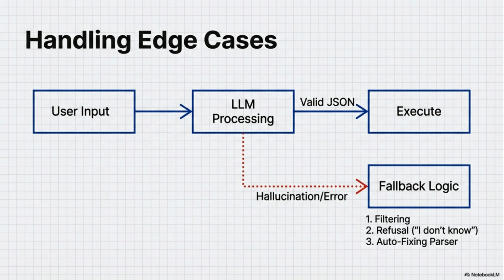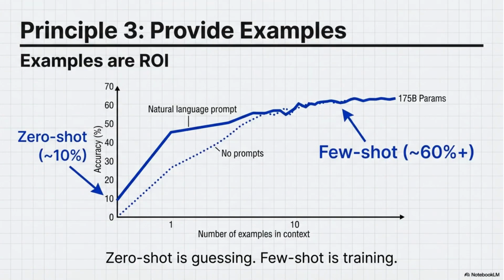When handling edge cases, if the LLM produces a hallucination or error instead of valid JSON, implement fallback logic. This can include filtering, refusal, or an auto-fixing parser. Principle 3 is to provide examples, as examples are ROI.